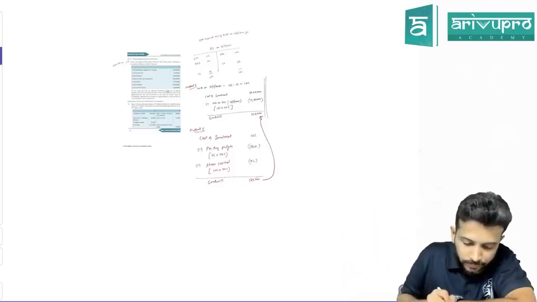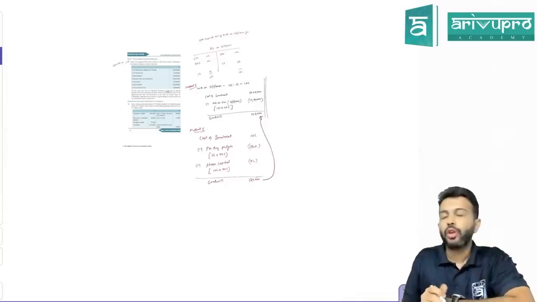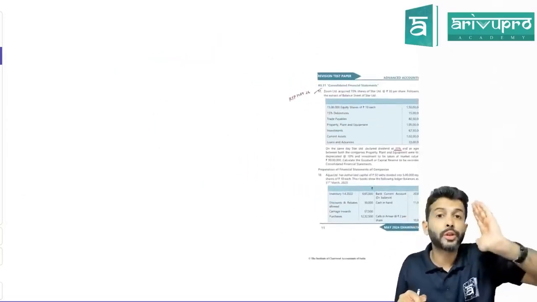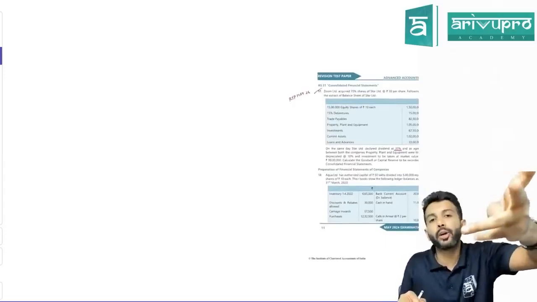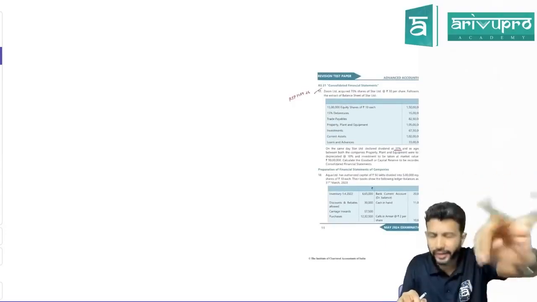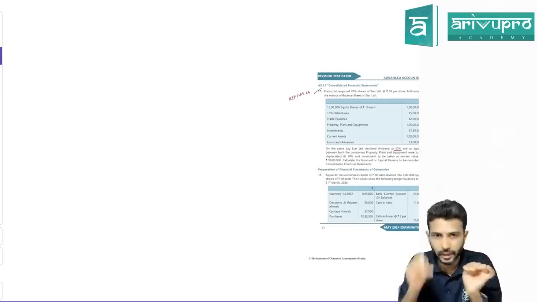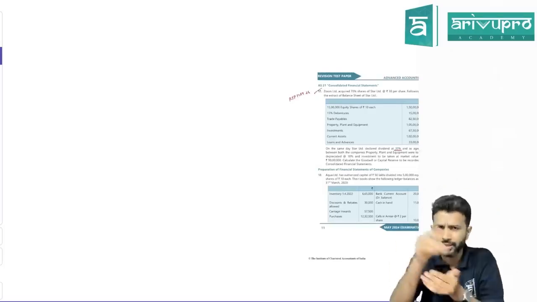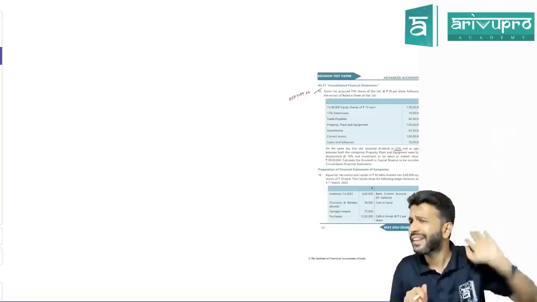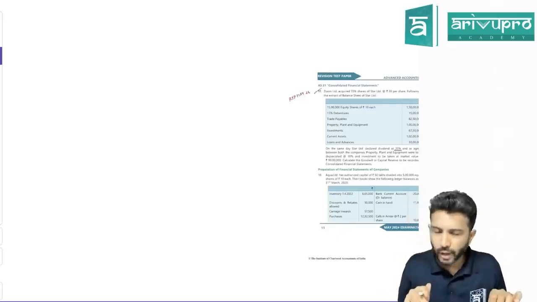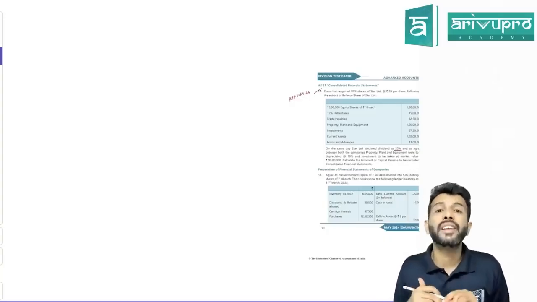All right, sir. Till now, you used to get goodwill in one format. Can you tell me that format once again? First, take the cost of investment, reduce pre-acquisition profit, reduce pre-acquisition dividend, reduce the face value of share capital, the holding company's share of share capital. Then you used to get goodwill or capital reserve depending on whether it is a positive or a negative number. There is another way to arrive at the same number. That we have done in amalgamation.